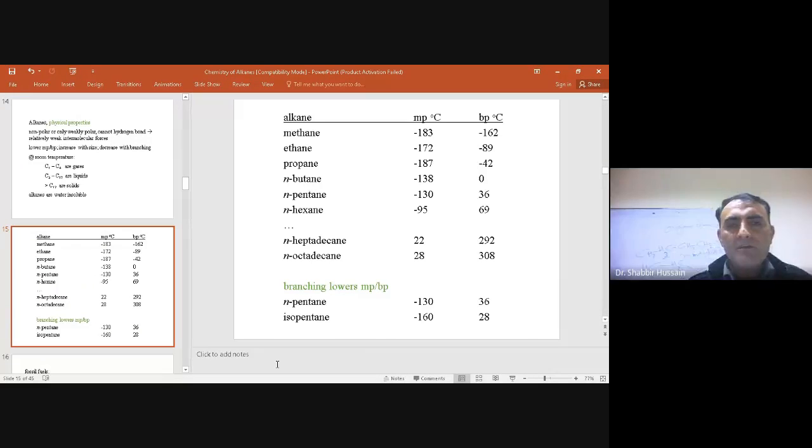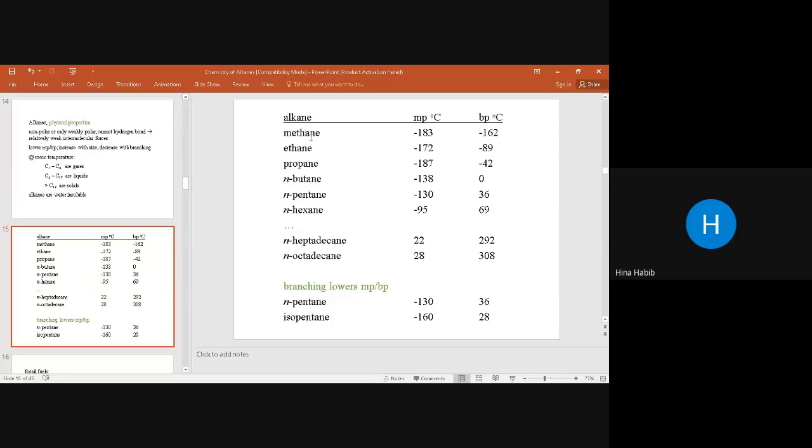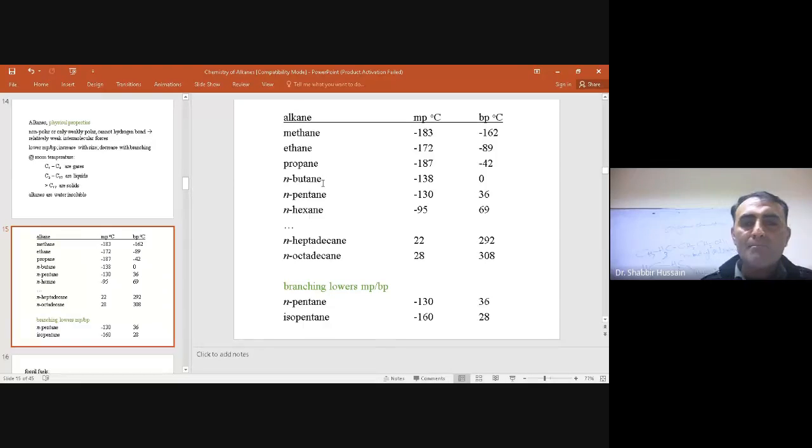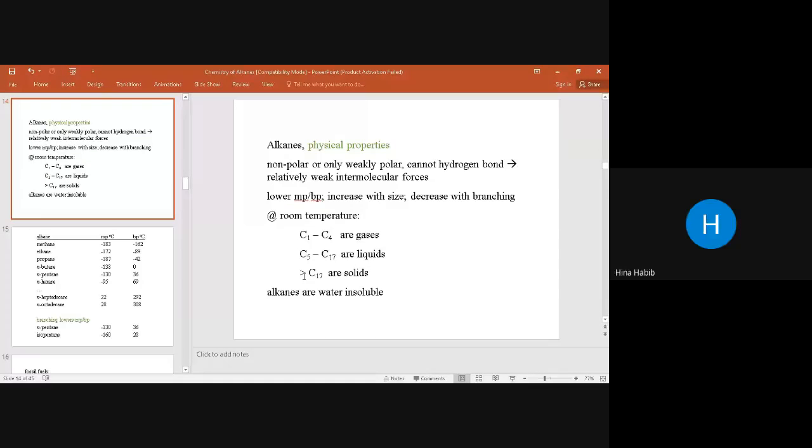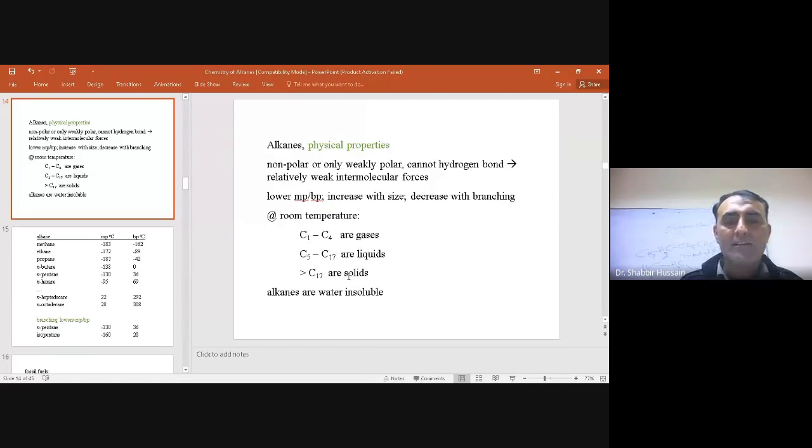So in alkane, methane, ethane, propane, and butane have very low melting and boiling points. They are mostly gases in nature. As I have already discussed, carbon number 1 to carbon number 4 are mostly gases, while carbon number 5 to carbon number 17 are liquid in nature, while greater than C17 are solid in nature. And no alkane is soluble in water because water is polar in nature, while alkanes are non-polar in nature.